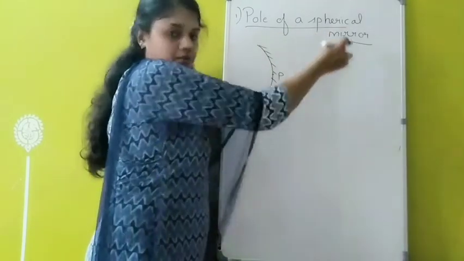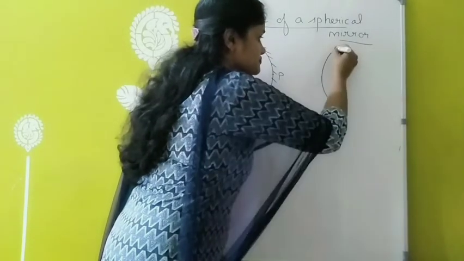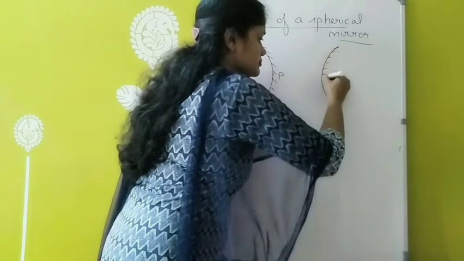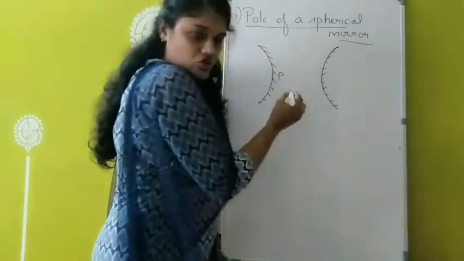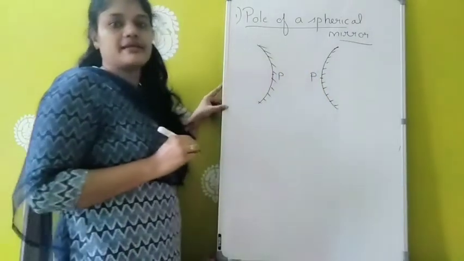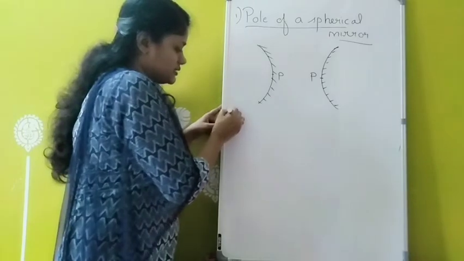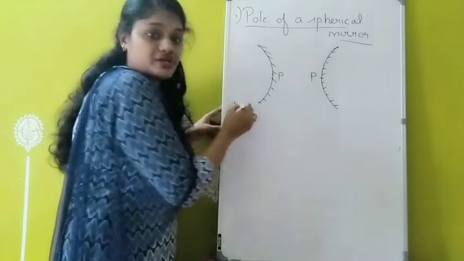Similarly, I am drawing a convex mirror. Here also the geometrical center of the spherical mirror is called the pole of the mirror. The symbol is P. Then the second one, center of curvature.